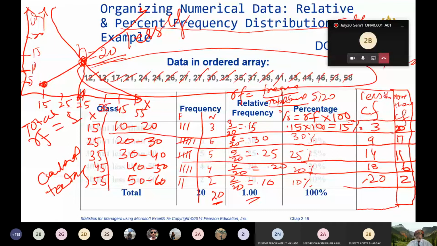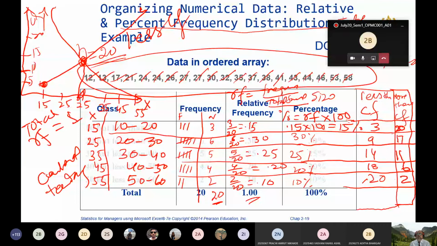So you learned how to make the frequency distribution of numerical data. You learned how to convert the frequency distribution into a relative frequency here in this PowerPoint slide. You also learned the formula for calculating the relative frequency is the frequency divided by total sample size.